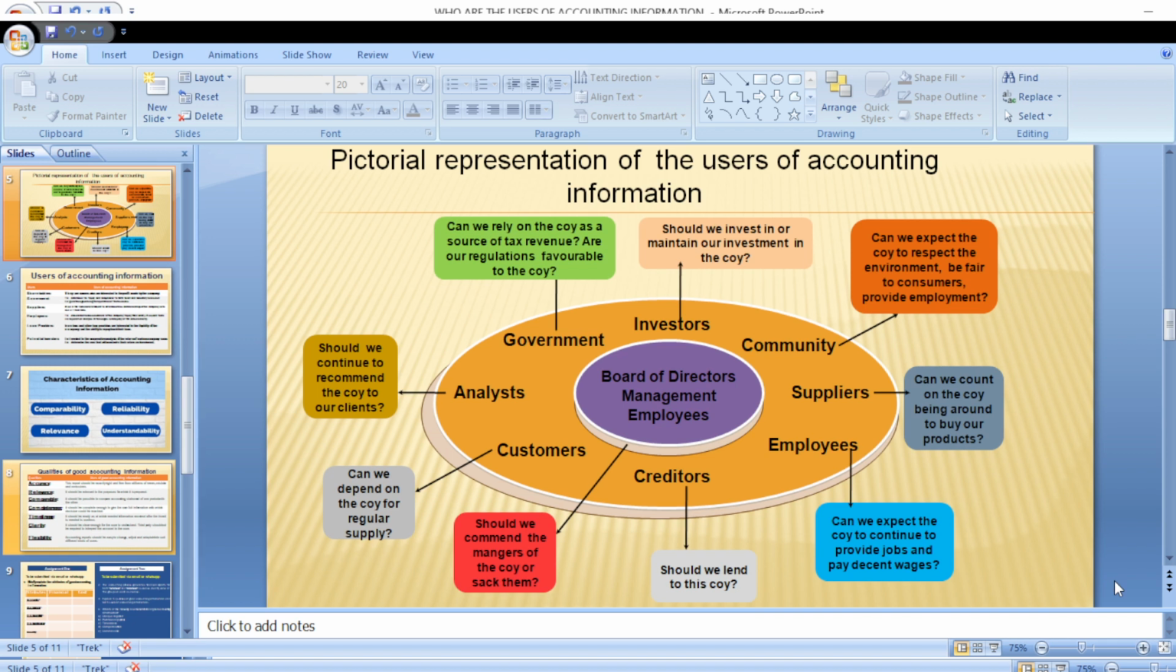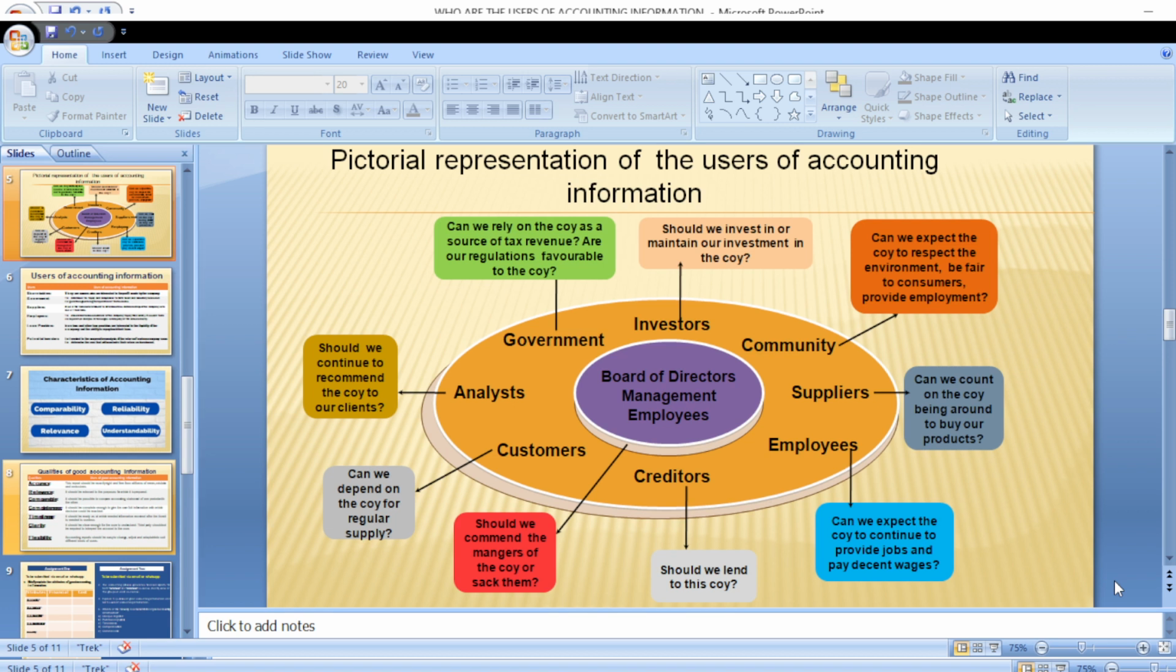So creditors lend the organization money. A creditor, for example, can be a bank. The bank may lend the organization some money and expect that at the end of the period of the loan, the organization is capable of repaying the loan that has been granted to that specific organization. Then we now have the board of directors.